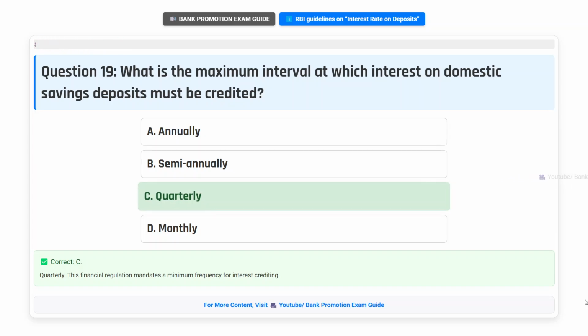Correct answer C. Quarterly. This financial regulation mandates a minimum frequency for interest crediting.